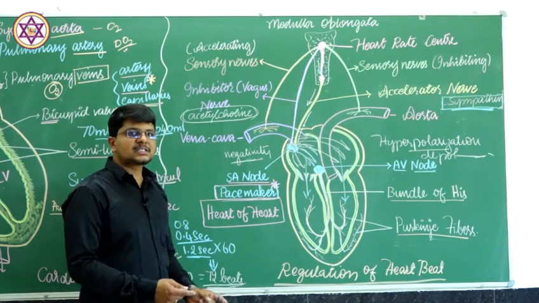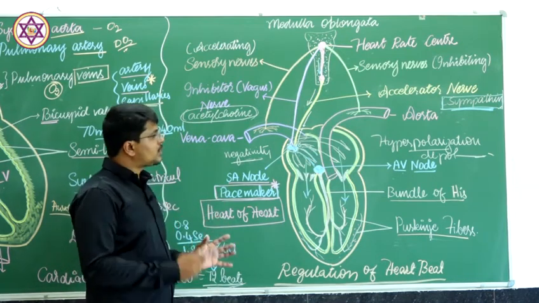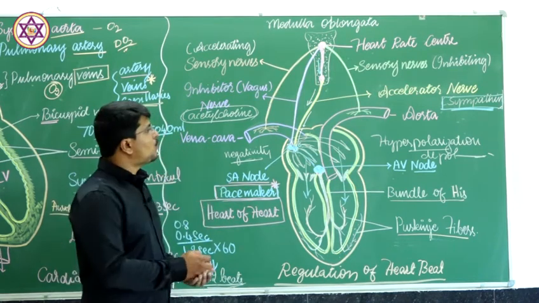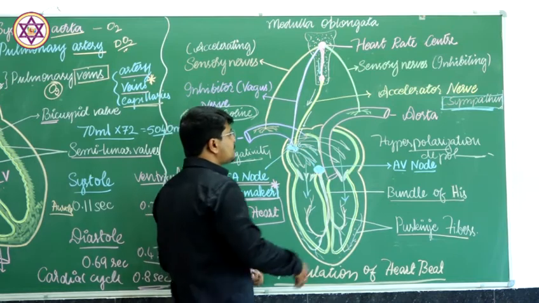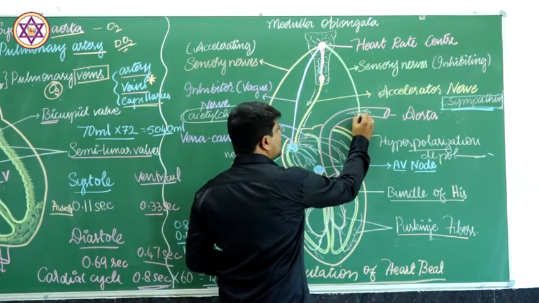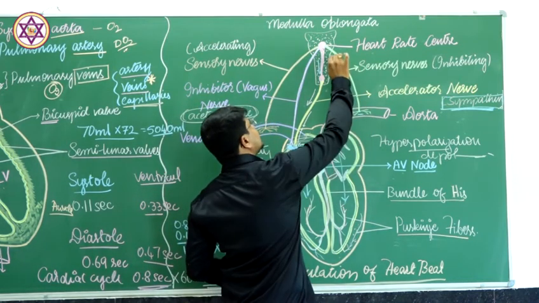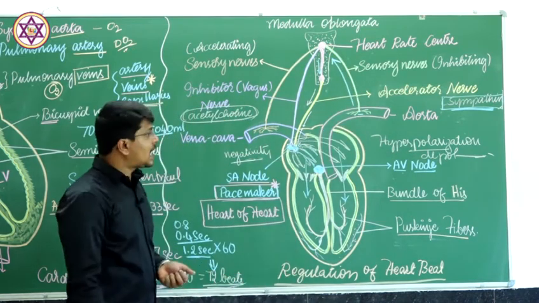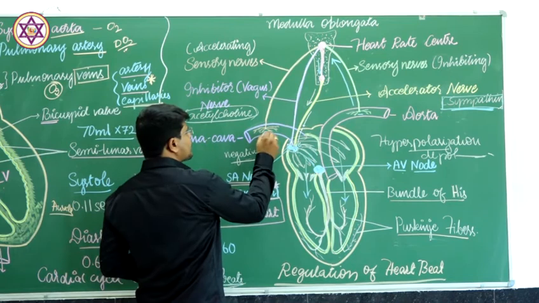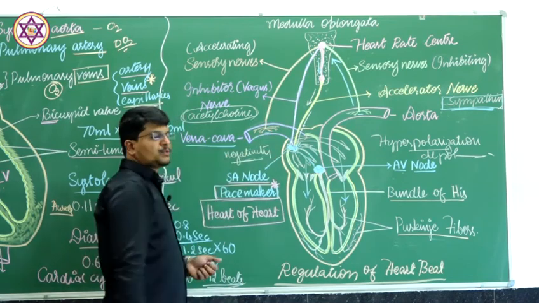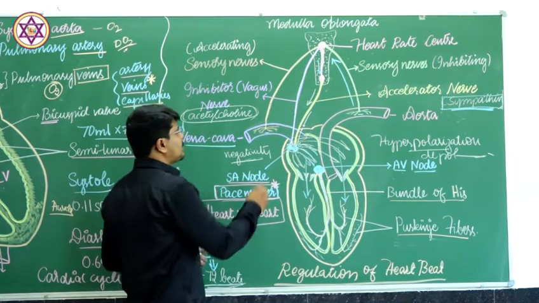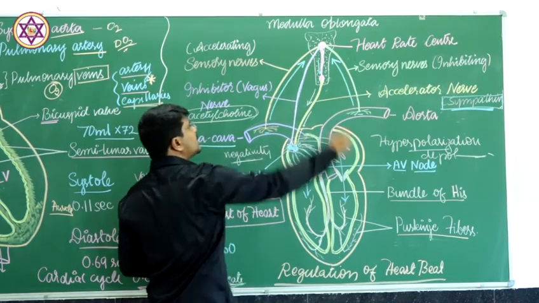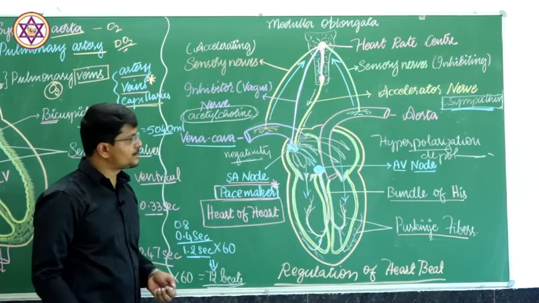How exactly this is sensed by the system: once again there are two nerves, one nerve extending from the aorta and giving signal to the heart rate center, another nerve from the vena cava, that is the superior and inferior vena cava, which leads the signal into the heart rate center.